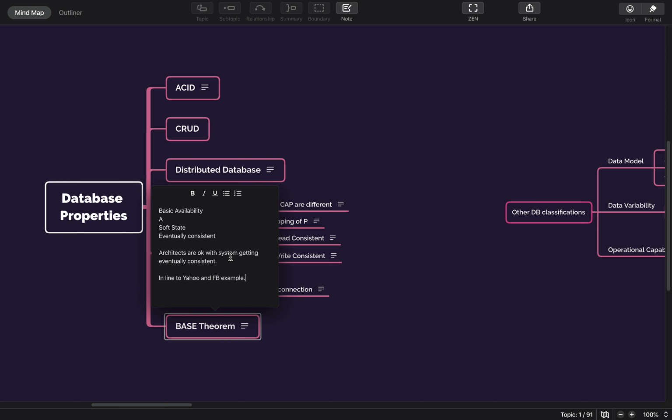This is how Yahoo works, and Facebook works in a very different way, which is actually very interesting. In Facebook, there is only one master database. For example, whenever you write a particular post, it will get inserted into that master database. Let's say this master database is in the US. Whenever you write a post or comment, this data will be written inside the US server.